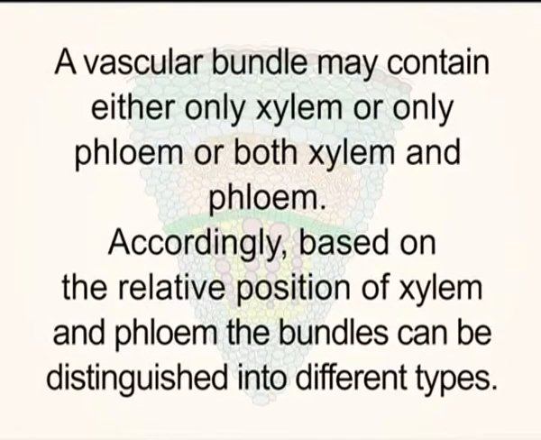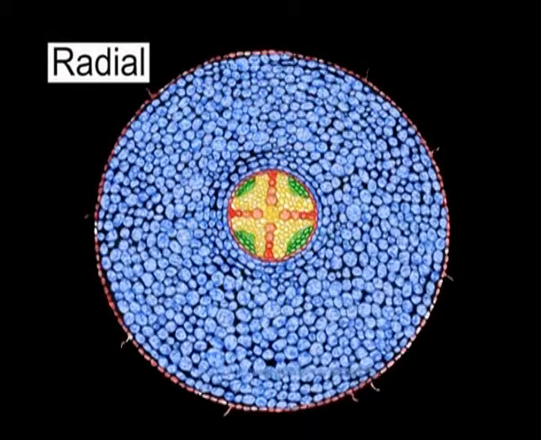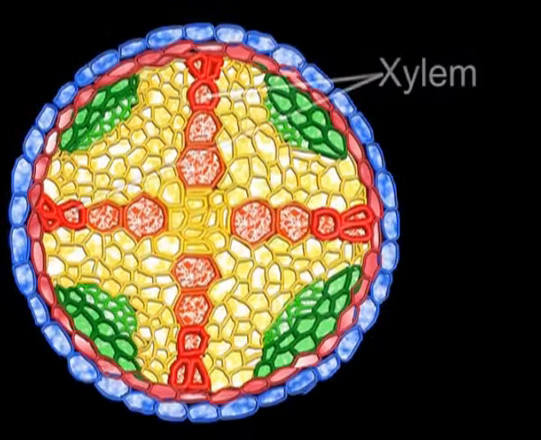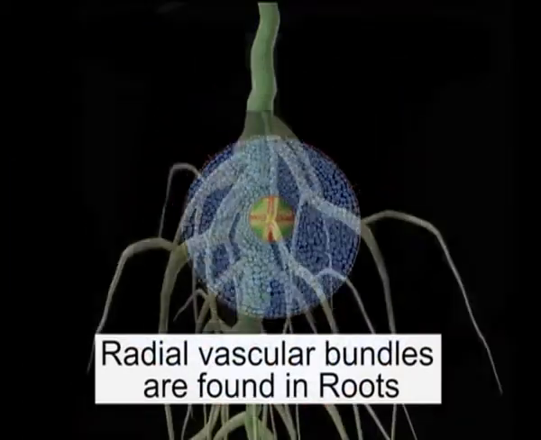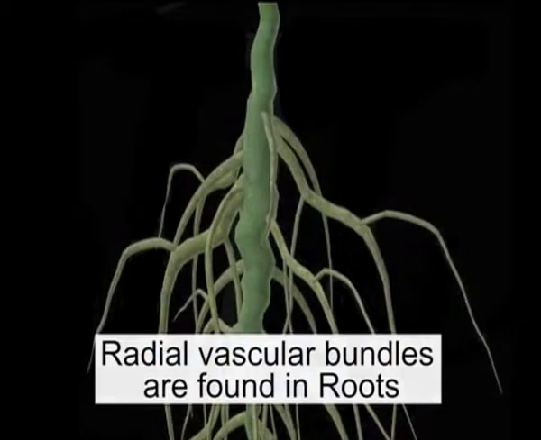A vascular bundle may contain either only xylem or only phloem, or both xylem and phloem. Accordingly, based on the relative position of xylem and phloem, the bundles can be distinguished into different types. The first type is the radial type. When xylem and phloem within a vascular bundle are arranged in an alternate manner on different radii, the arrangement is called radial. Radial vascular bundles are found in roots.